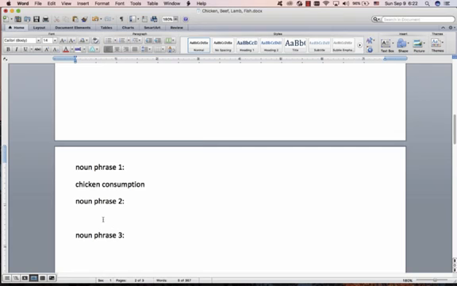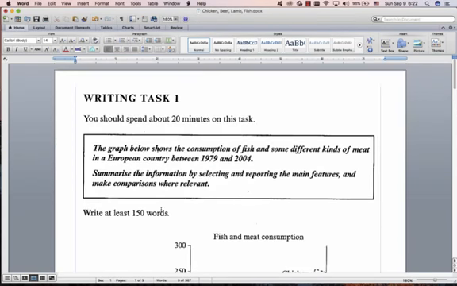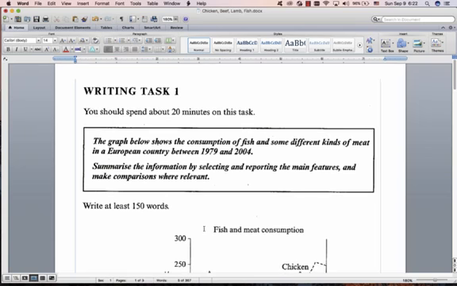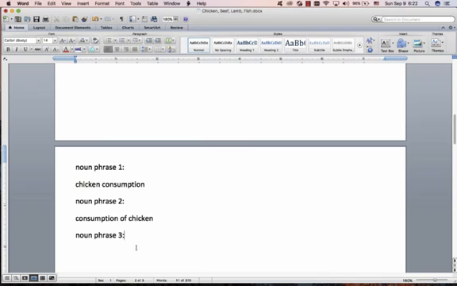That means noun phrase 2 is consumption of chicken. Actually, they have noun phrase 2 over here. Consumption of fish, consumption of some different kinds of meat. So there is noun phrase 2, there is noun phrase 1. And now the big one, noun phrase 3.